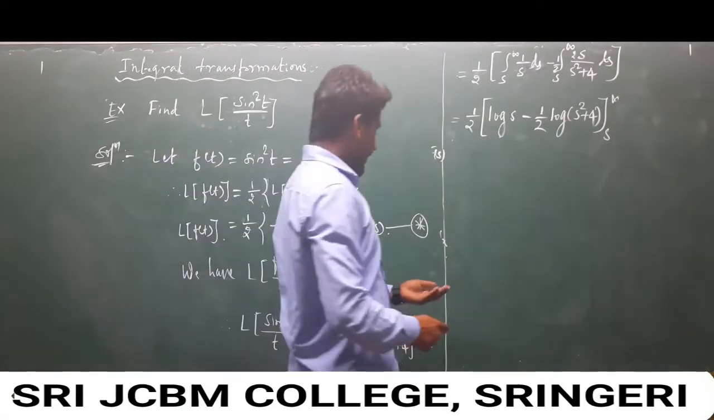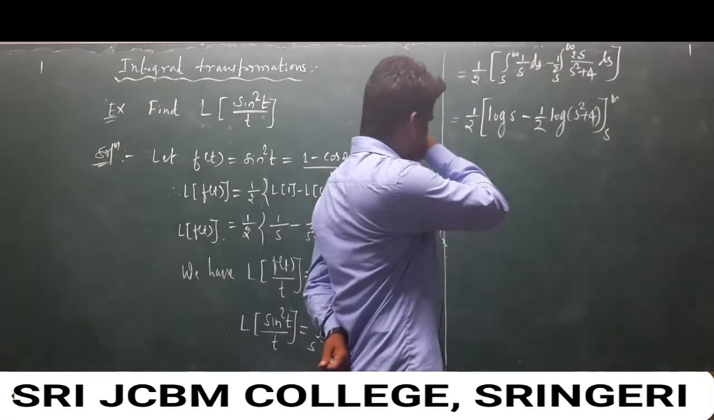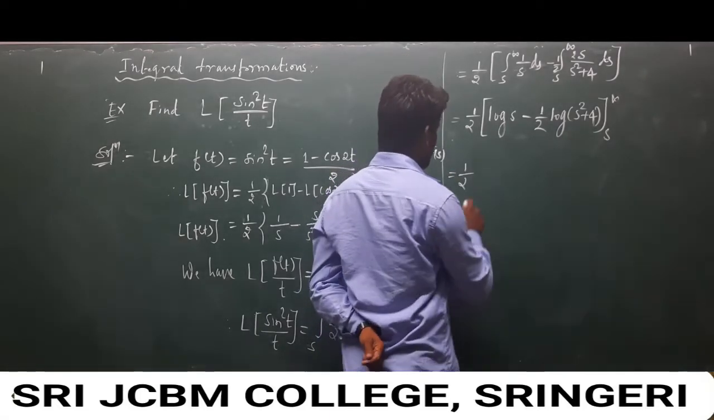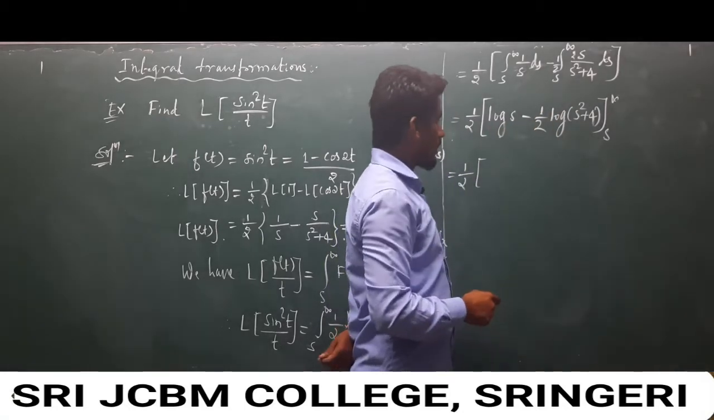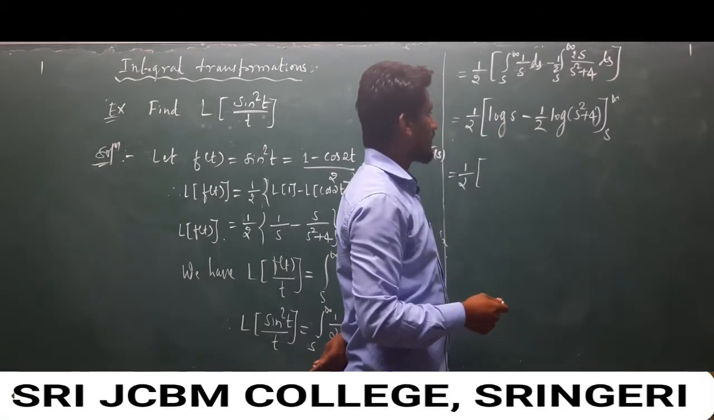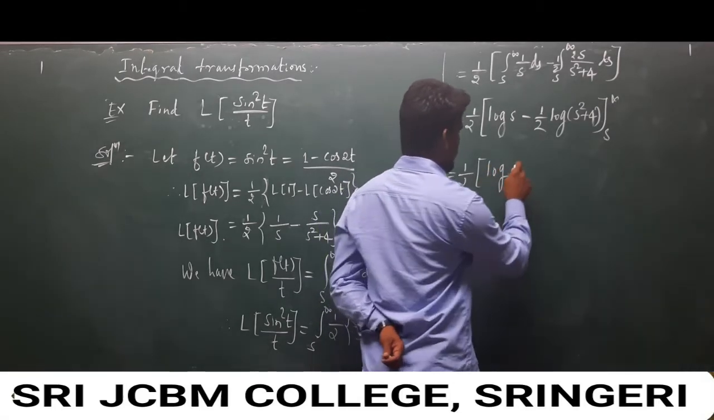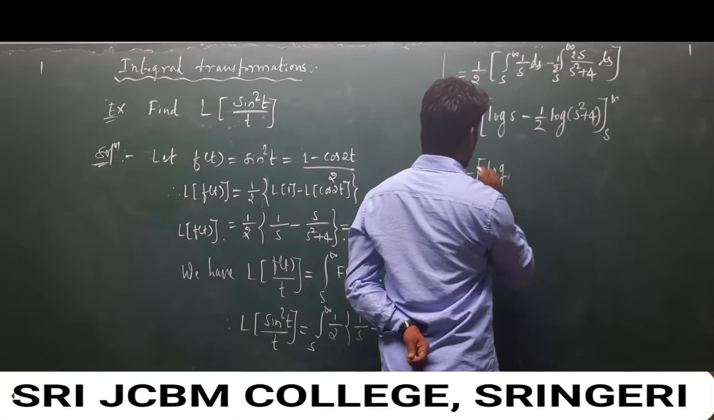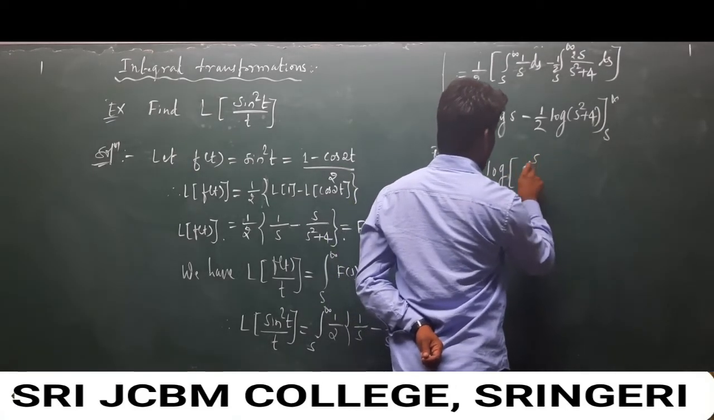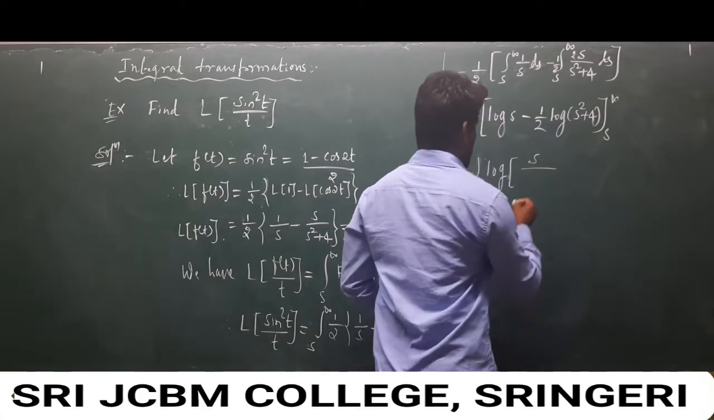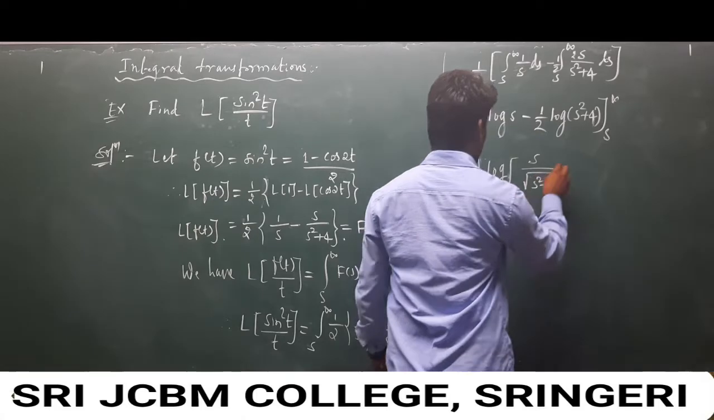So with the help of the logarithmic properties, we can write this as log m minus log n. So log of s divided by square root of a square plus 4.